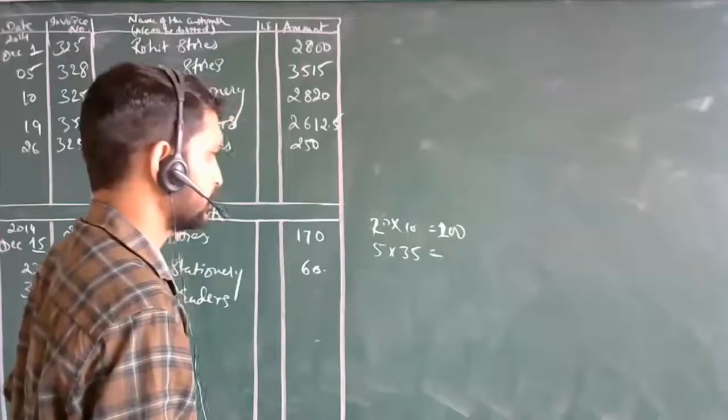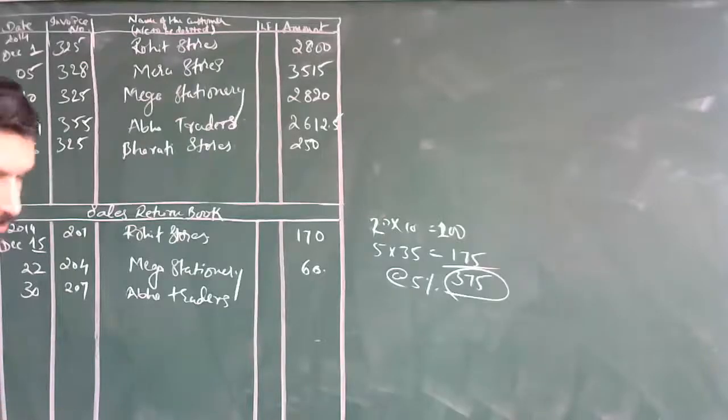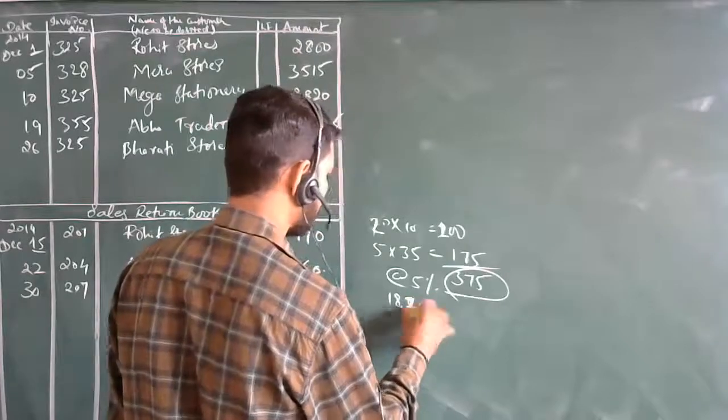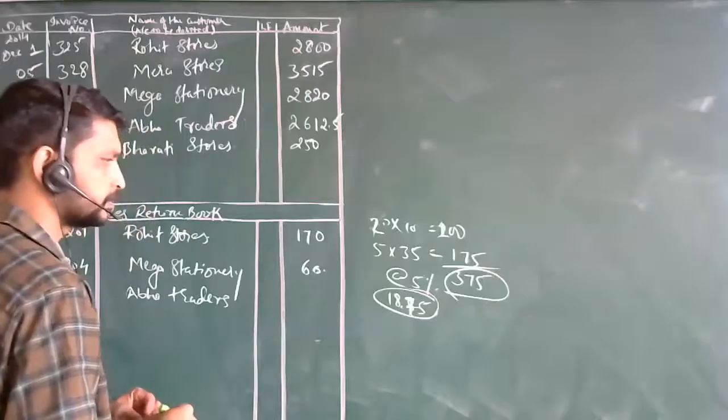Sir, 5 notebooks at rupees 35 each. Check how much it is, and there is a 5% trade discount. 175. Check the discount amount. Sir, 18.75 discount. Then the amount here, sir, 356.25.